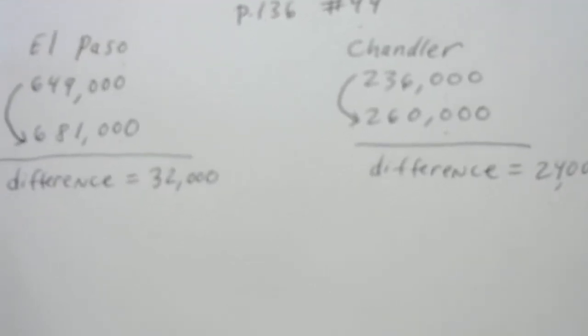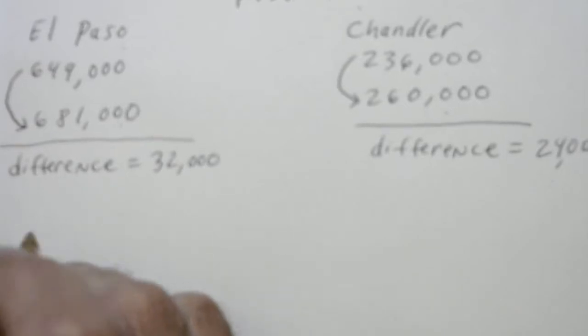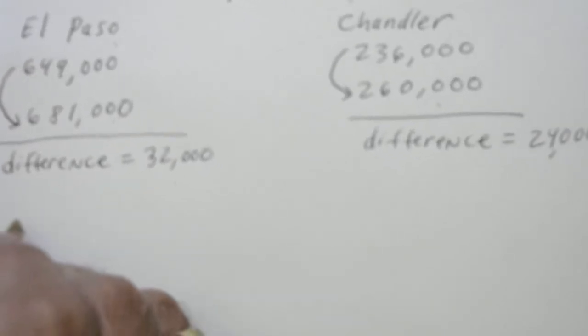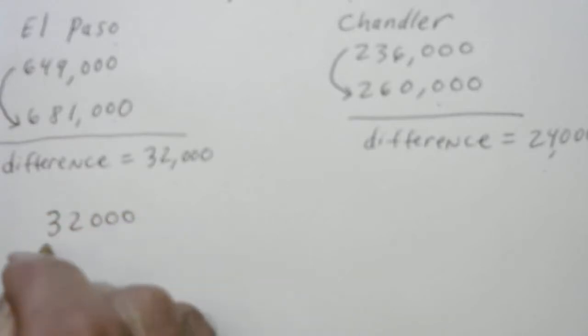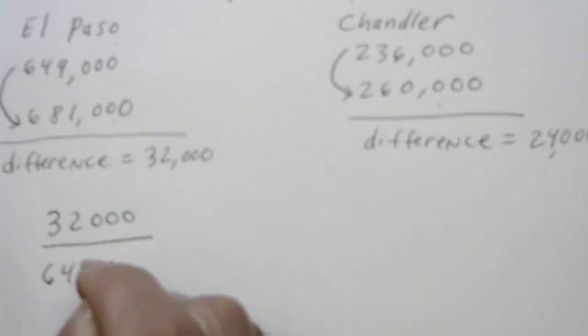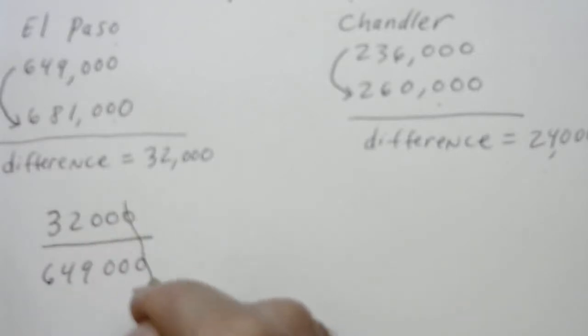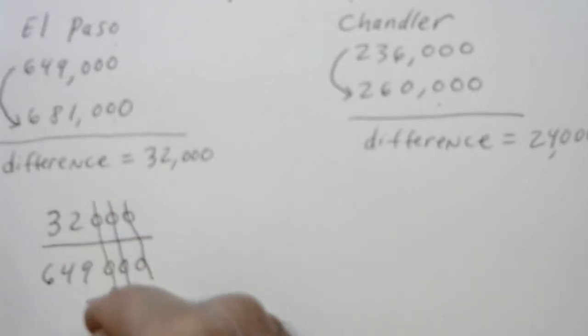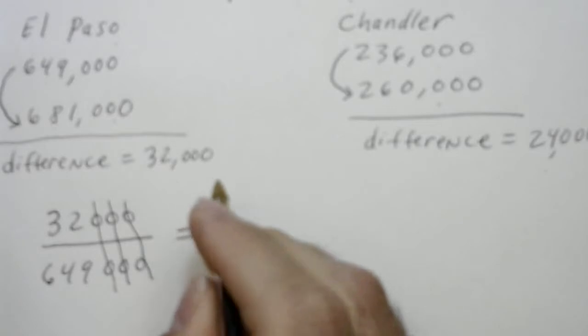All right. But the relative difference is I want a percent increase. And for that percent increase, I want that difference over the original number. So I want that 32,000 over the original number, which is 649,000. Now, before we even do anything, notice these zeros cancel out. Remember, canceling out from decimals. So I have 32 over 649, which ends up being